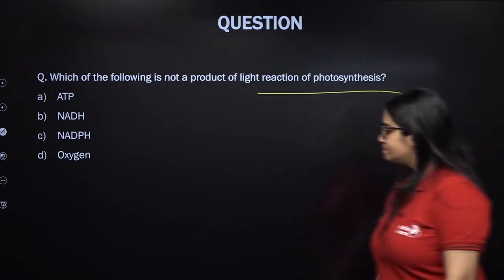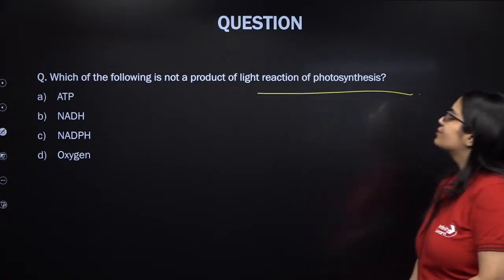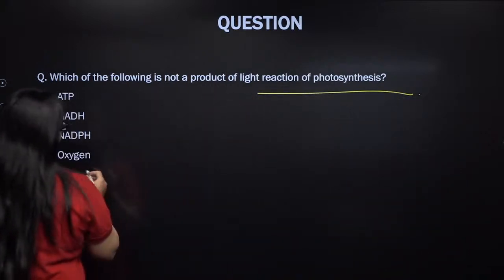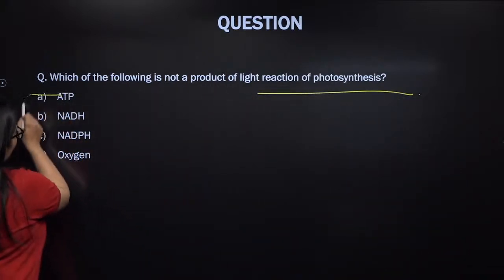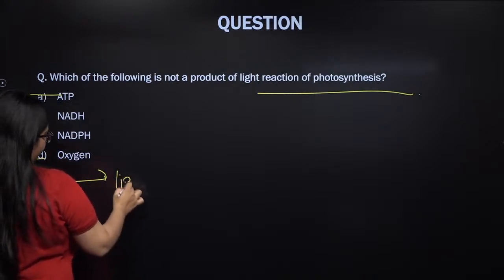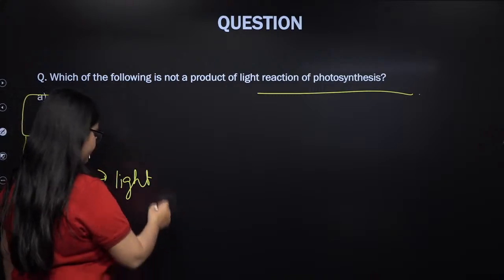Okay, so let's see this. Kids, which of the following is not a product of light reaction? So if you see ATP, NADPH and oxygen, all these three are products of light reaction. They all are produced during non-cyclic photophosphorylation or photosynthesis.